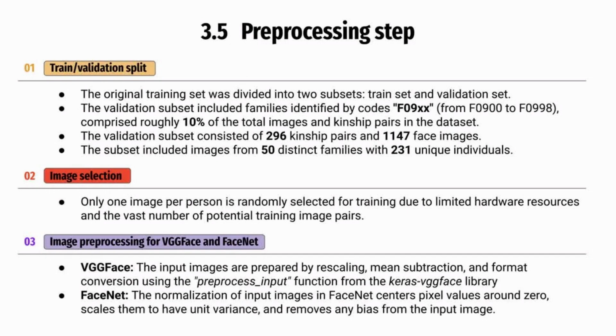First, for VGG, we use the preprocess input function from the Keras VGG library, which performs rescaling, normalization, and format conversion on the original image. And for FaceNet, the process is called pre-whitening, whereby we center image pixel values around 0, scale their values to unit variance, and then remove all bias from input images. With all this set, we are ready to start on the machine learning implementation.